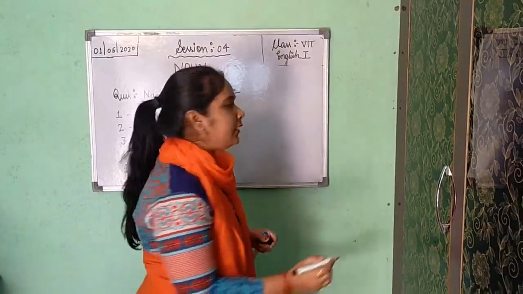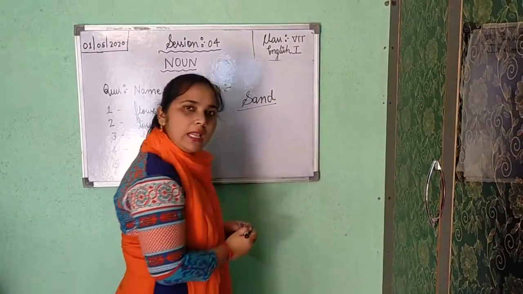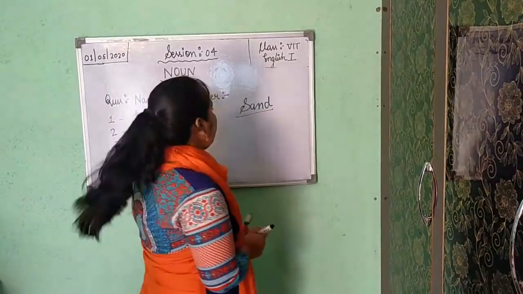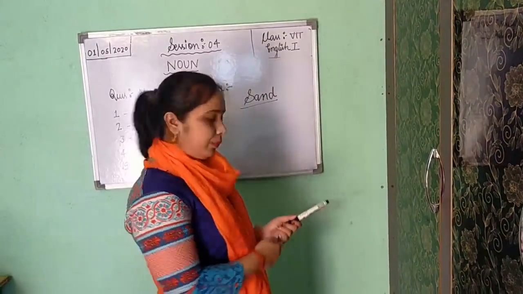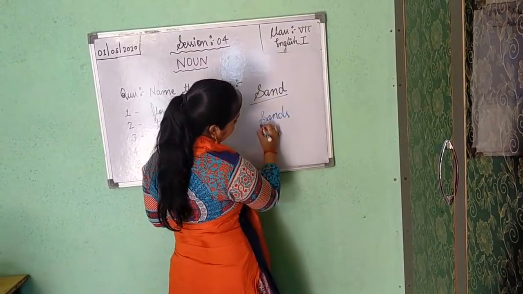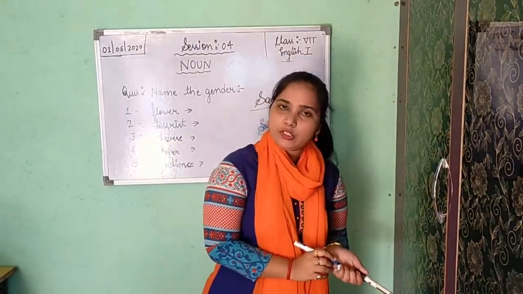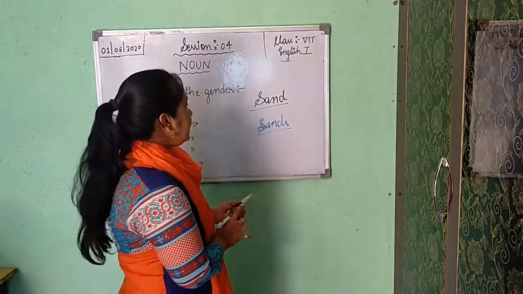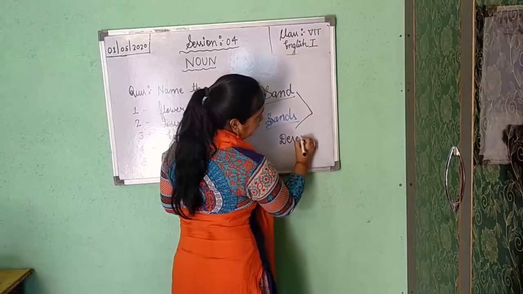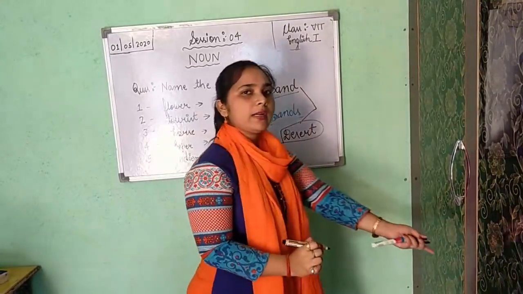Likewise, some other example is also there. One example is sand. Sand is a particle. How can we count? It is impossible to count sand. So it is an uncountable noun. But if you are getting sands, you can make the plural form of sand. But here again the meaning is changed, because here the meaning is not particle, but desert. So here you are getting the meaning as desert, so you can simply count it.